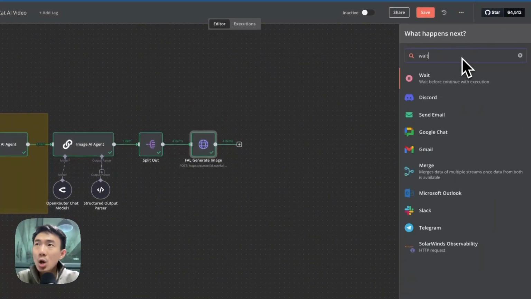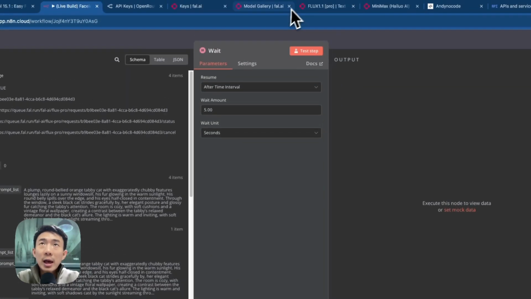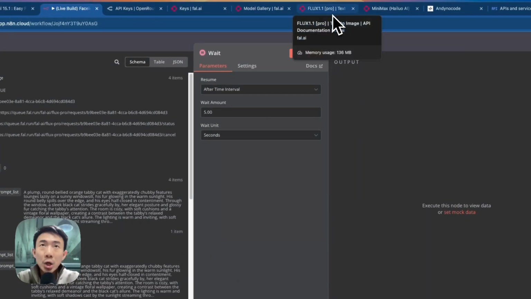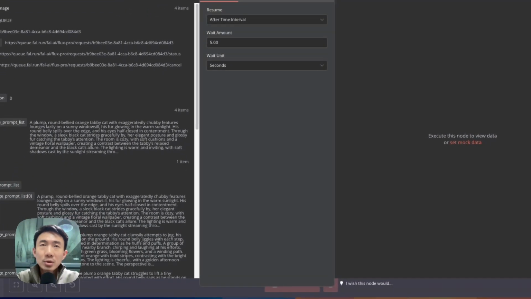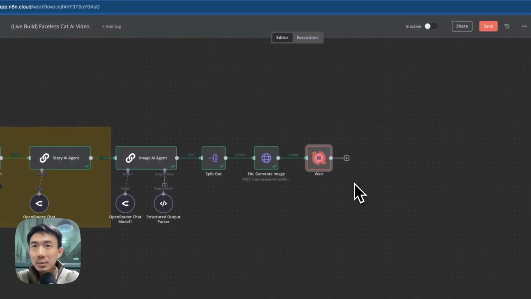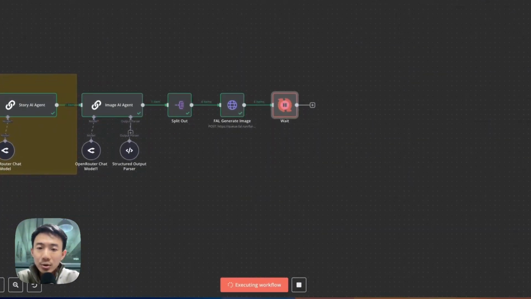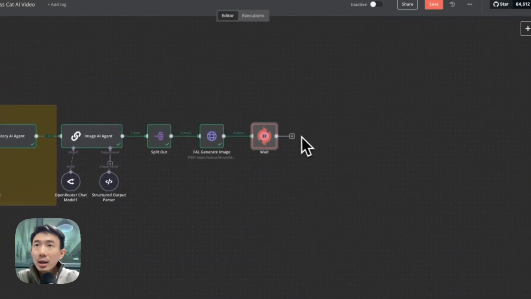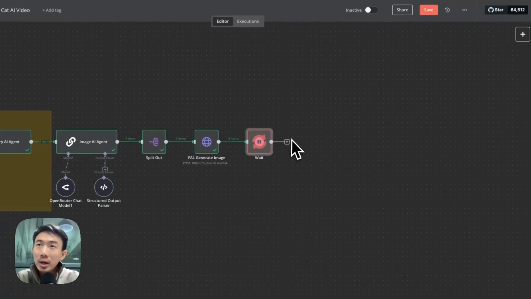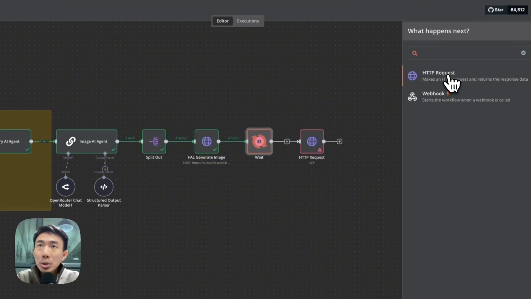The waiting node. Wait before continuing execution, because it takes time for the Fal AI image model to generate some images. So we're going to choose, for example, 1 minute. We can click test step. It will wait for 1 minute basically. Then let me show you another node as well. While we are waiting, we can still add another node here. So we can add another HTTP request node.